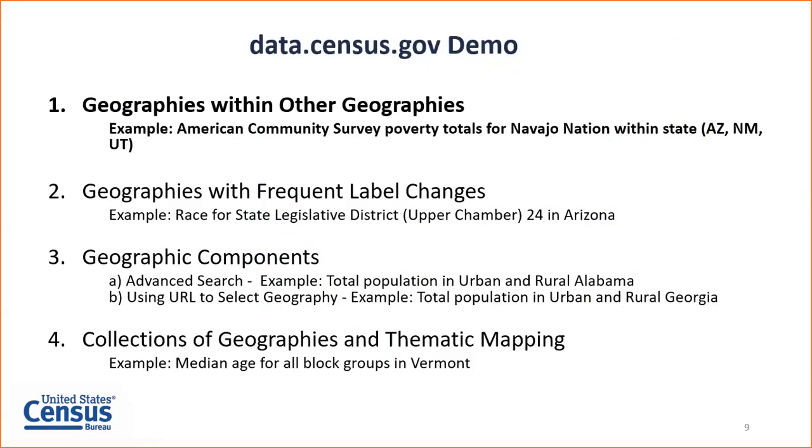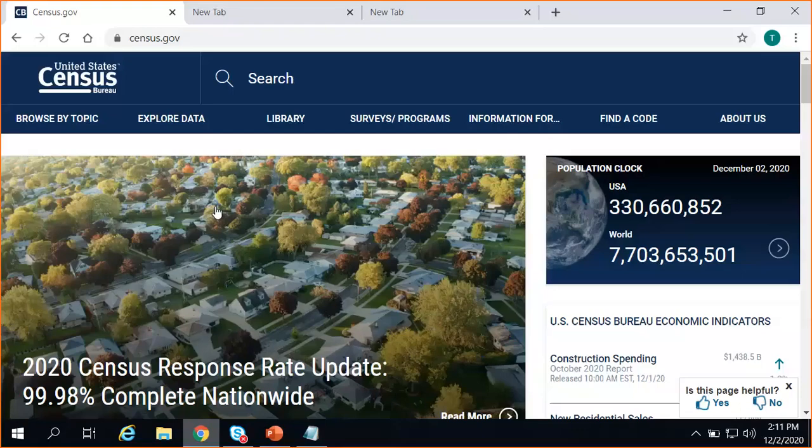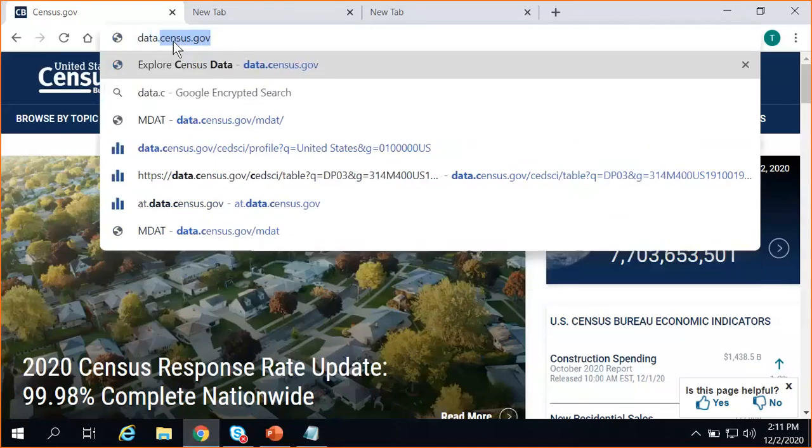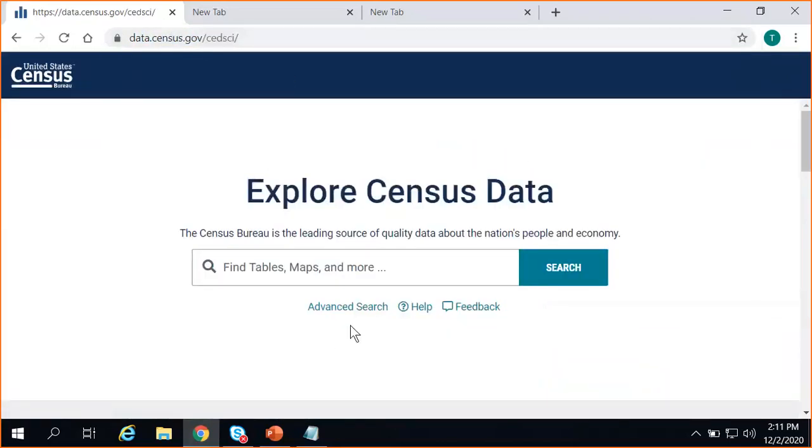Let's pull up American Community Survey data, poverty totals for Navajo Nation, but we only want the Navajo Nation parts. So we want separate data for Navajo Nation in Arizona, New Mexico, and Utah. Navigating to the site here, you'll want to use Google Chrome. It's the recommended browser. And I'm just going to go to data.census.gov. For today's training, we're going to be working exclusively through the advanced search. So I'll click the advanced search.